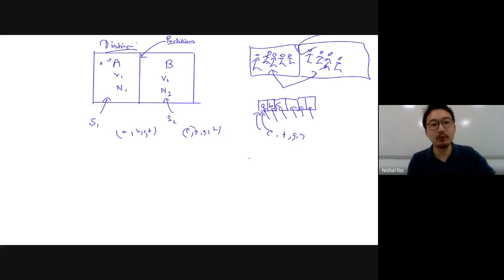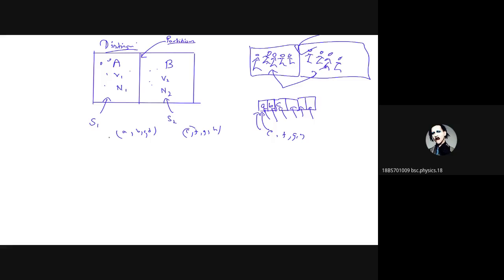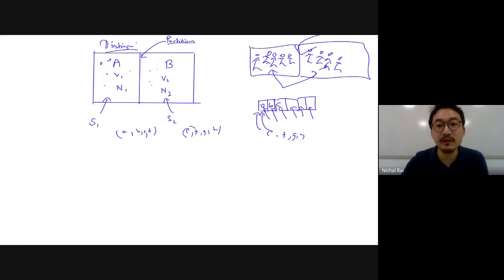Now, next, let's consider both the particles to be what? Indistinguishable. What does indistinguishable mean? Not distinguishable. We cannot distinguish. If its particle is A, everything is A. Clear? Those are indistinguishable particles.